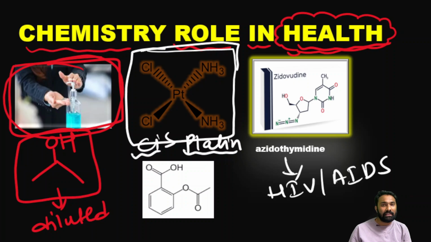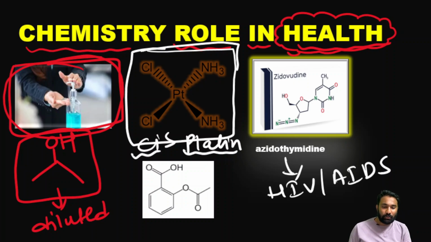In HIV and AIDS, this is the compound that is used. And the next compound that you are going to see.